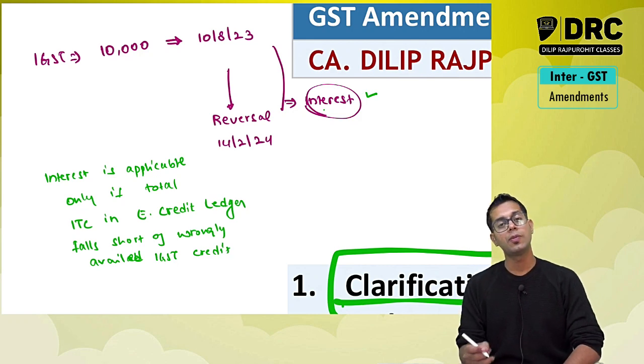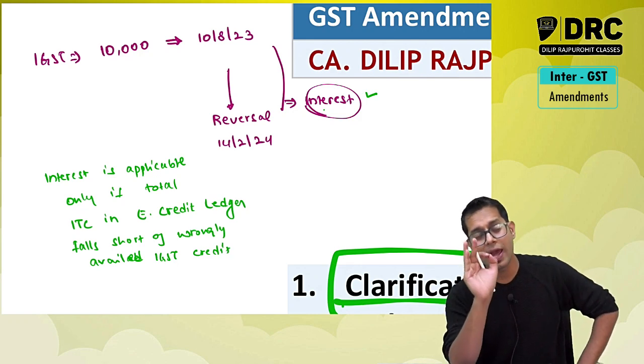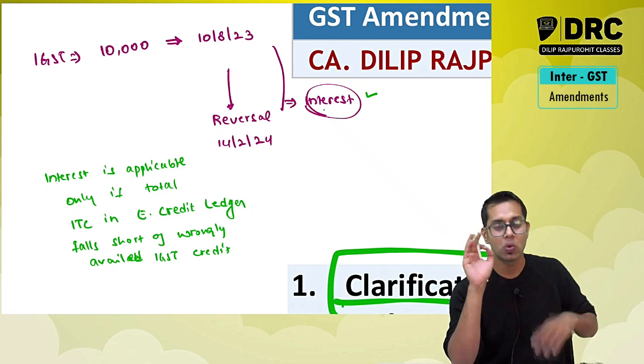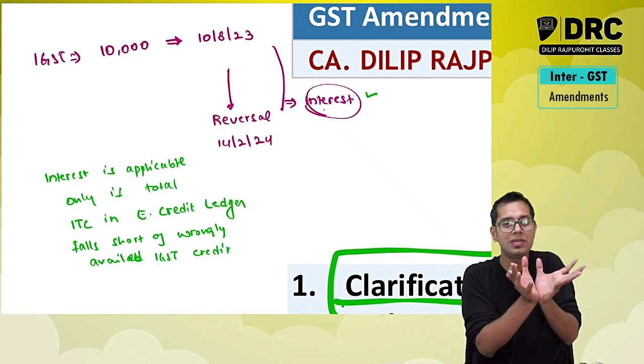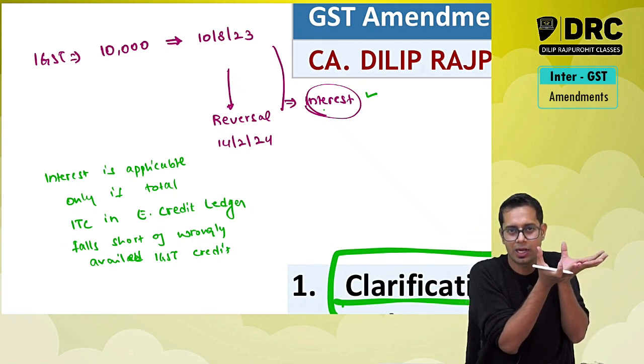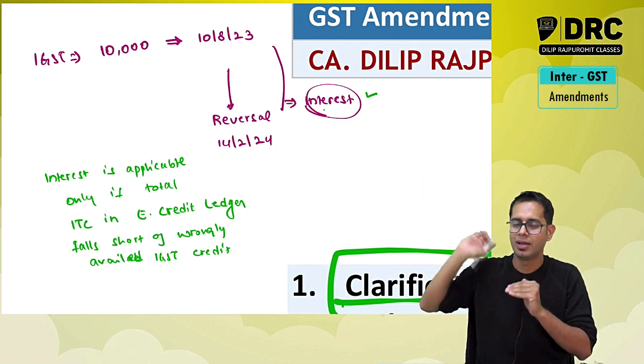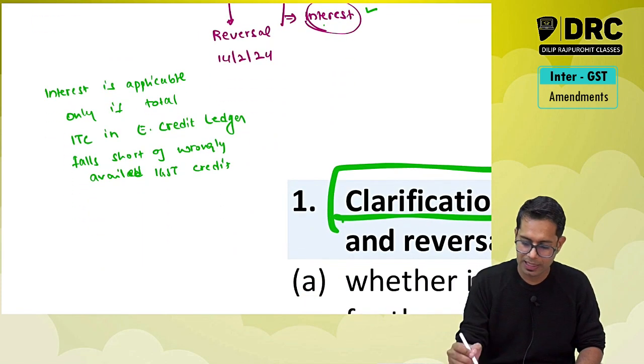What is this point talking about, sir? This point says you will have to pay interest only when the total ITC which you have in your input tax credit ledger account is less than 10,000 rupees. For example, case number one.